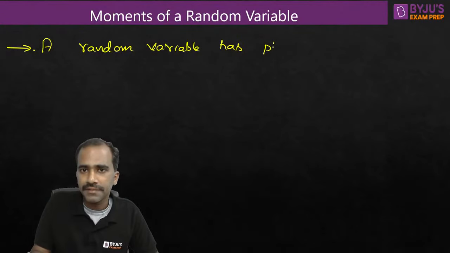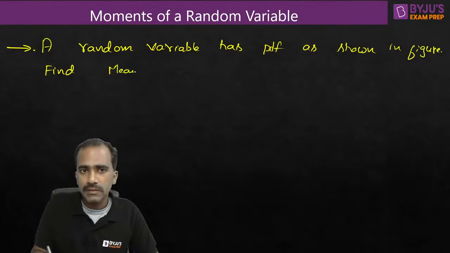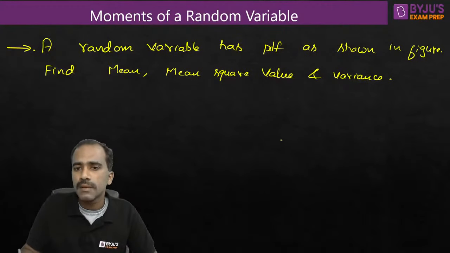Has a PDF as shown in figure. Find mean, mean square value and variance. Okay, so let me give you the PDF.